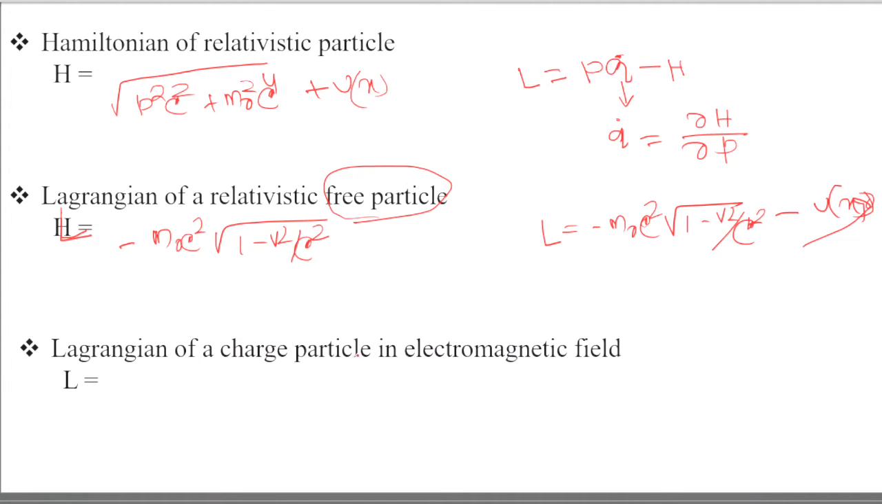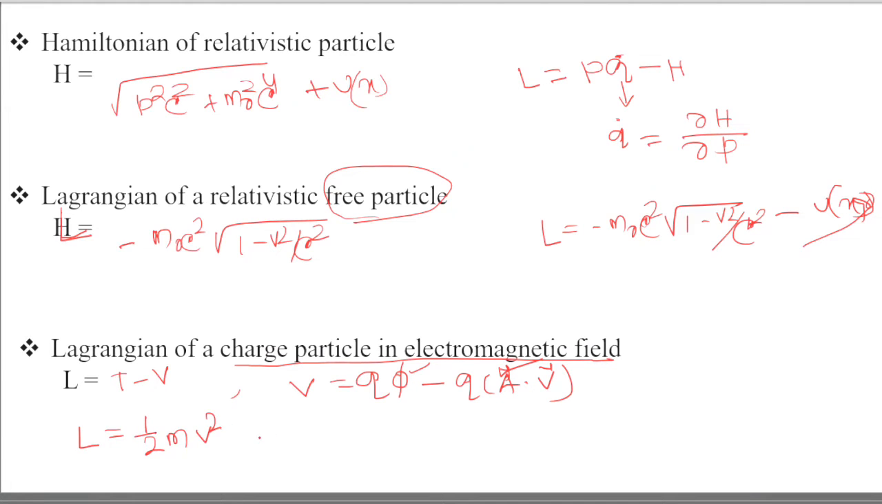Next, Lagrangian of a charged particle in electromagnetic field. You should also remember that Lagrangian is given as T minus V, and the potential for a charged particle in electromagnetic field is given as Q phi minus Q A dot V, where phi is the scalar potential and A is the vector potential. So the Lagrangian will be, T is the kinetic energy, that is half mv square, minus Q phi plus Q A dot V.